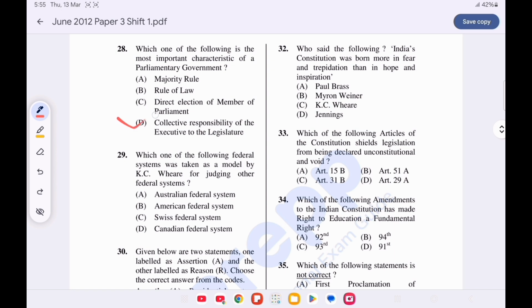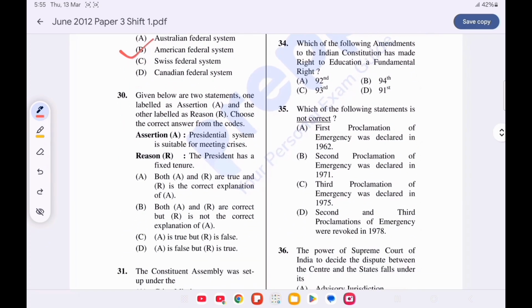Option D is correct. Collective responsibility of the executive to legislature. Question number 29. Which one of the following federal systems was taken as a model by K.C. Wheare for judging other federal systems? Option B is correct. American federal system.